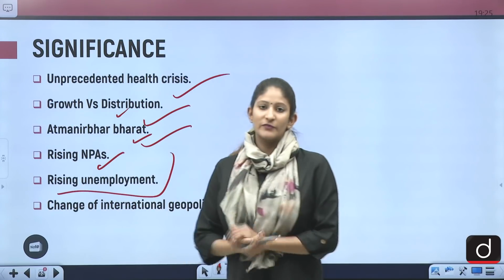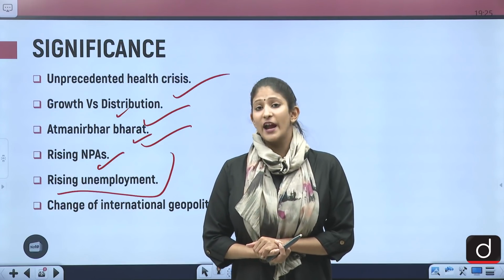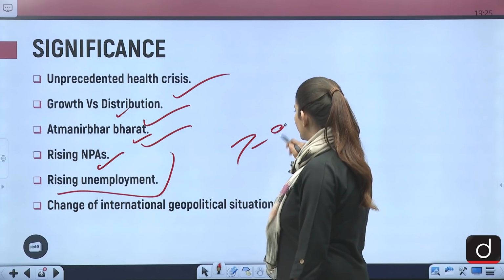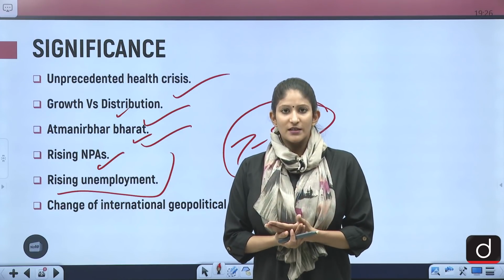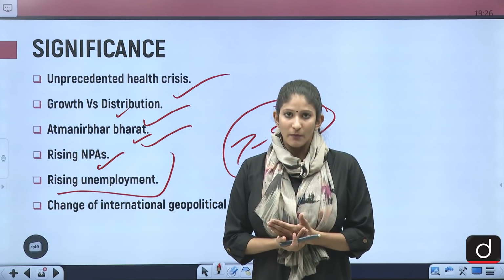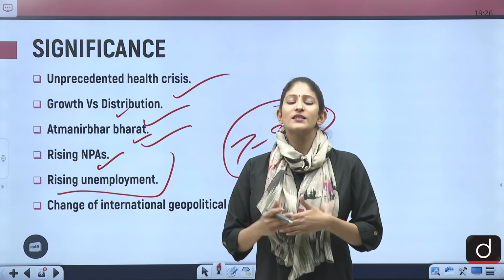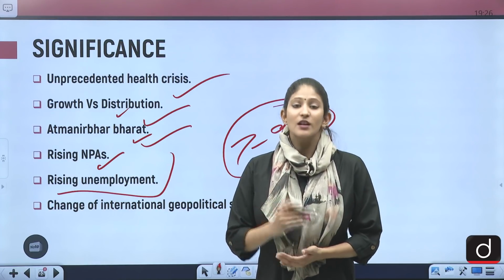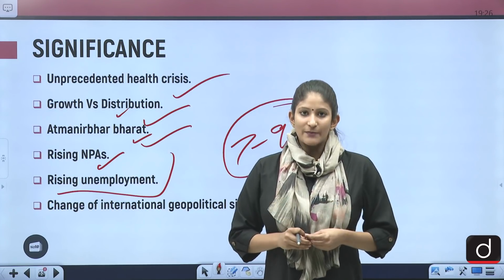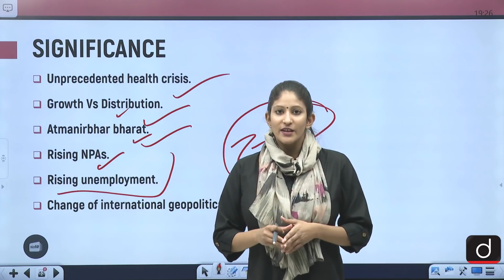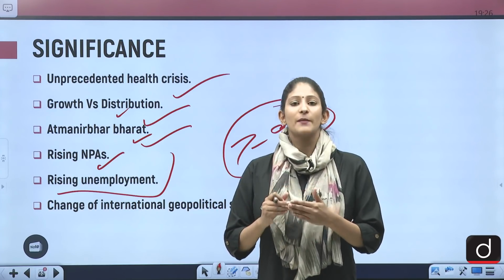Rising unemployment. Now, unemployment is seen to be at an all-time high, 7 to 9%. Unimaginable unemployment. India's actual demographic dividend may become a demographic bomb if proper investment is not made in such sectors where employment is boosted. Now, because of the national infrastructure pipeline, the development of gas pipelines, and the completion of national highways, there will be so many projects that will impact unemployment. It could be seen as a step in the right direction.